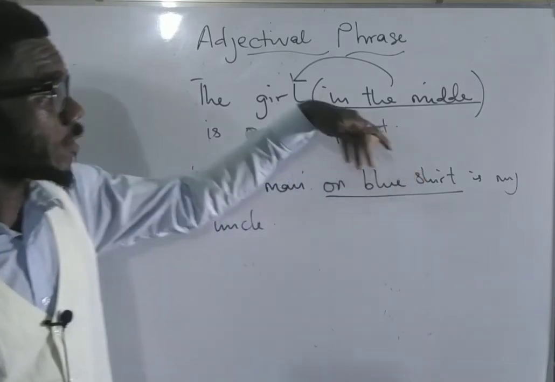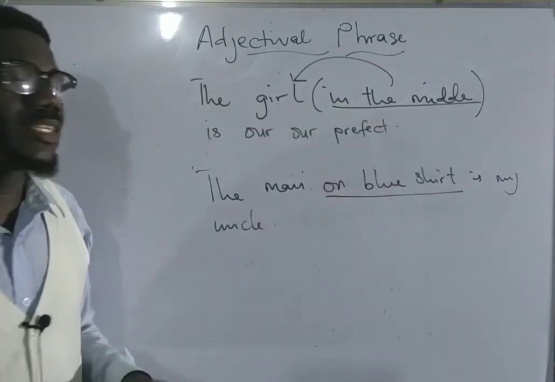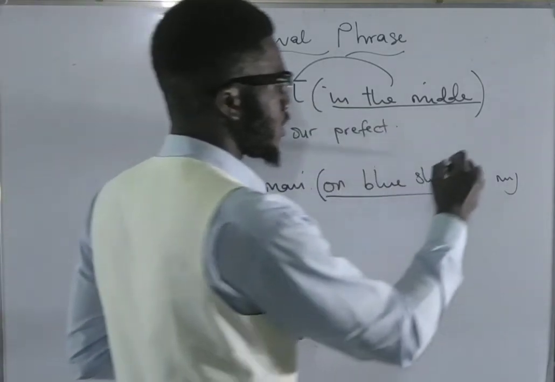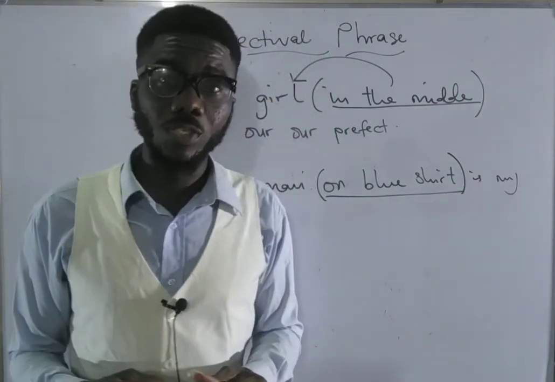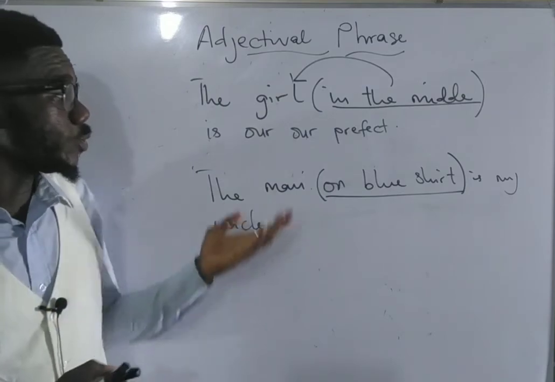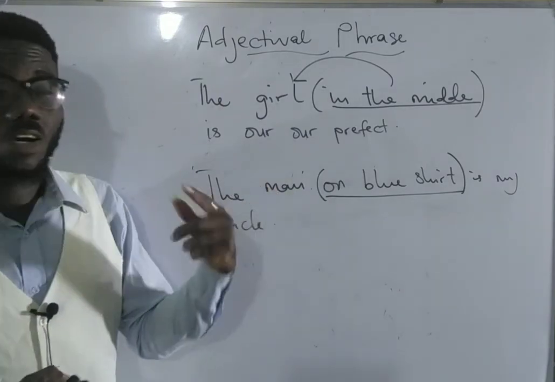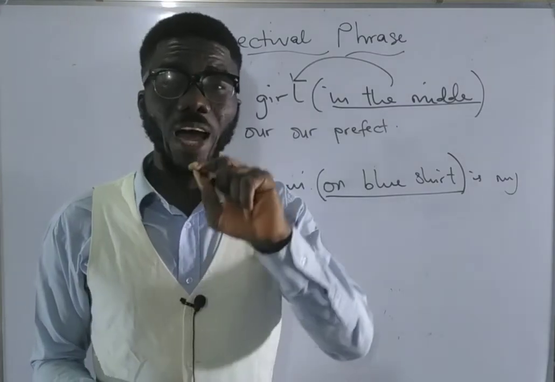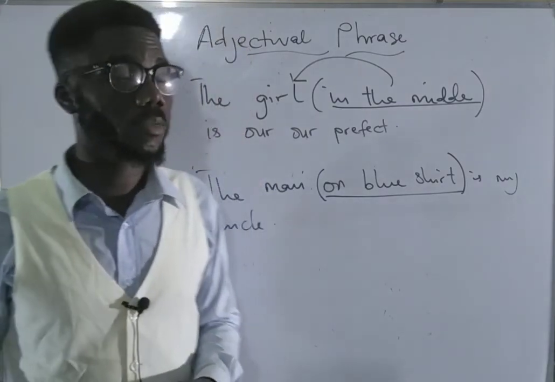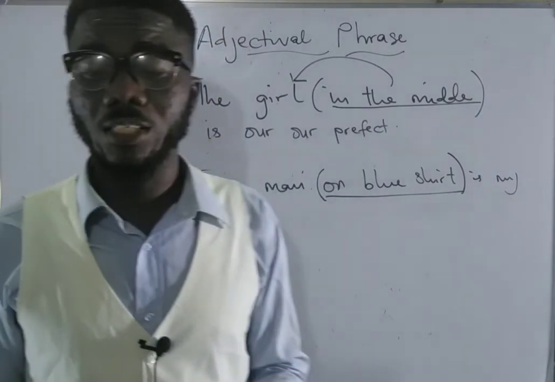So in a situation where you have something like this, on blue dress, you needn't anybody to tell you that this is an adjectival phrase because it does the same function as an adjective. What is that function? It helps you to know which man is being talked about. It helps you to differentiate this man from any other person that is there. It helps you to identify which man is being talked about. Now, this is about the adjectival phrase.